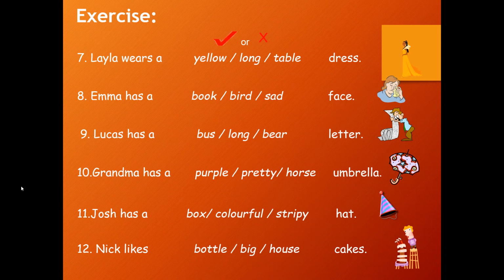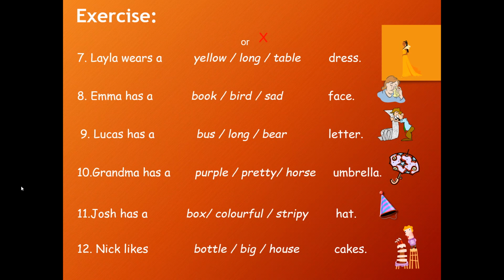Emma has a book, bird, sad face. So as you can see that she is crying. So sad face is right, and that is the only correct option that is there. So Emma has a sad face. Lucas has a bus long bear letter. As you can see in the picture, the letter is very long in size. So the correct answer is Lucas has a long letter.